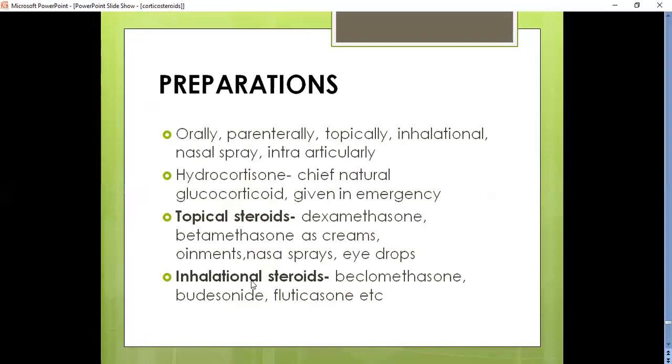Okay. And here we can see various steroid preparations. They are available in oral form, parenteral form, topical form, inhalational form, nasal spray, and intra-articular form. Hydrocortisone is considered the chief natural glucocorticoid and should be given in emergency situations. Topical steroids are dexamethasone and betamethasone, and they can be given as creams, ointments, nasal sprays, or eye drops to the patients. And we have inhalational steroids, such as beclomethasone, budesonide, fluticasone, etc.